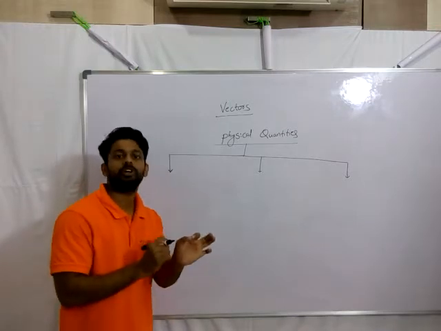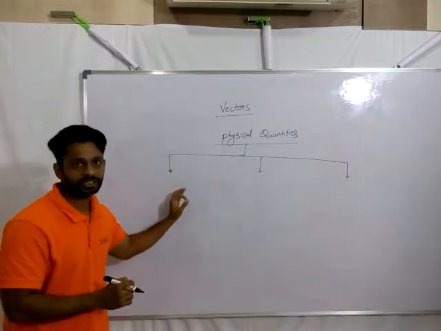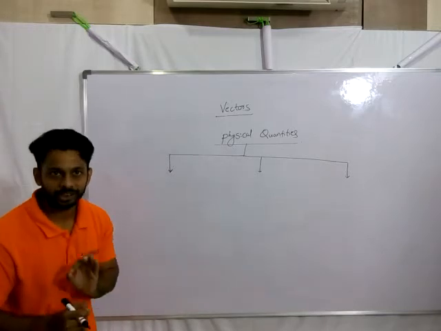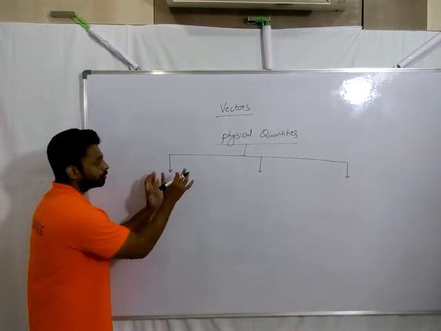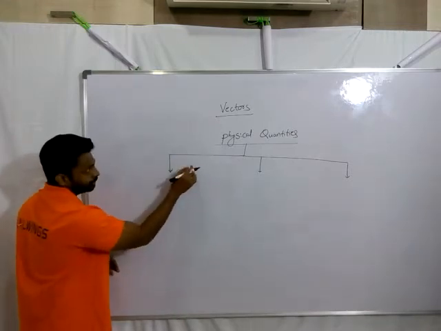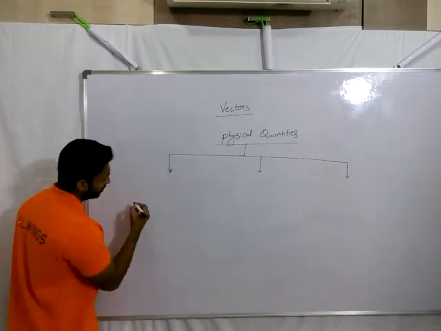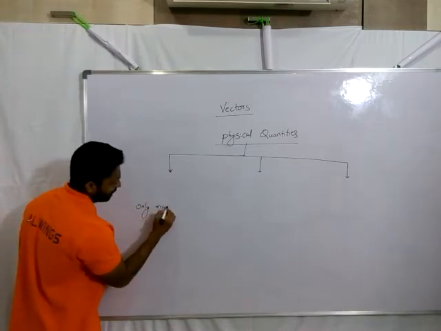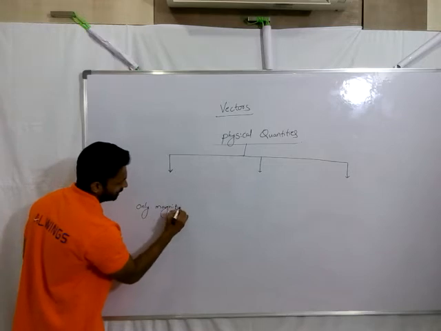No. That means to describe a physical quantity completely, only a number, nothing but a magnitude, is required. Those are one set of physical quantities. In order to completely describe them, only magnitude is required, nothing but a number.